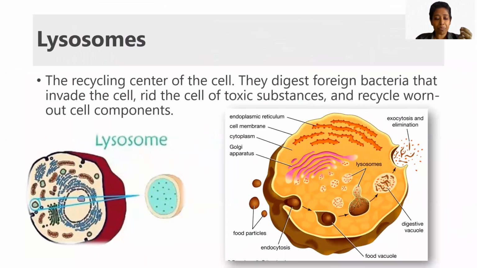The next one is lysosomes. Where are lysosomes found in the cell? Over here, as you can see, these are the lysosomes found in the cell. Lysosomes act as a waste disposal center. If any cell gets damaged, it helps in recycling it. If any bacteria comes in or invades, it helps to remove it. If any toxic substances are coming in, it helps to get rid of them. This is the main function of lysosomes.